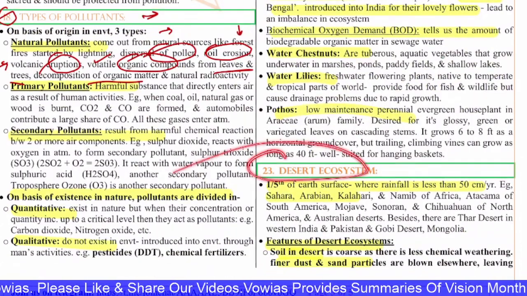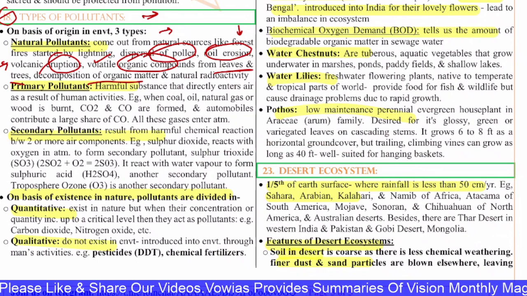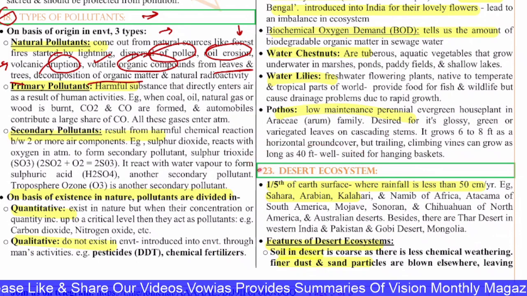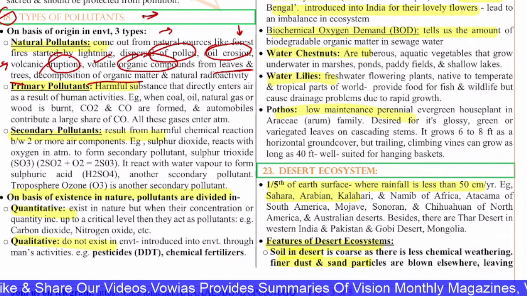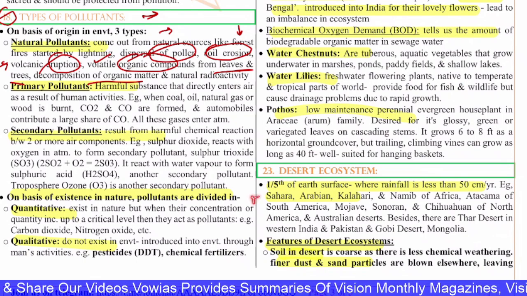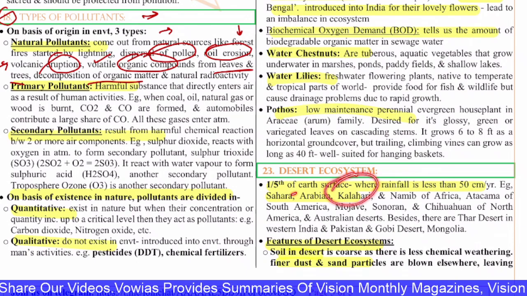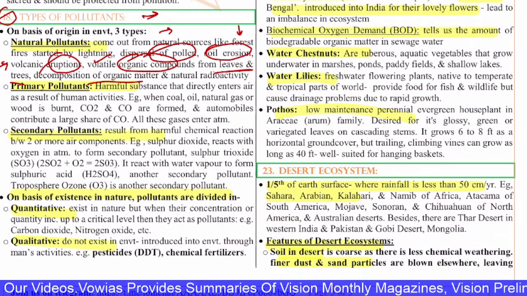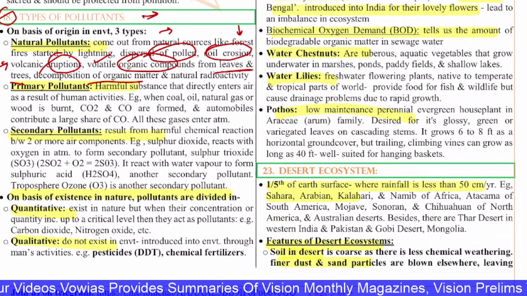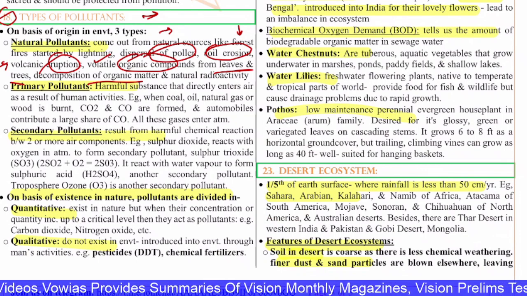Next, you have the desert ecosystem. If you see the desert ecosystem, it is the one-fifth of the earth's surface where the rainfall is less than 50 centimeters per year. Examples: the Sahara Desert, Arabian Desert, the Kalahari and the Namib of Africa, Atacama Desert of South America, the Thar Desert of India, Gobi Desert, the Mongolian Desert. All these are there.